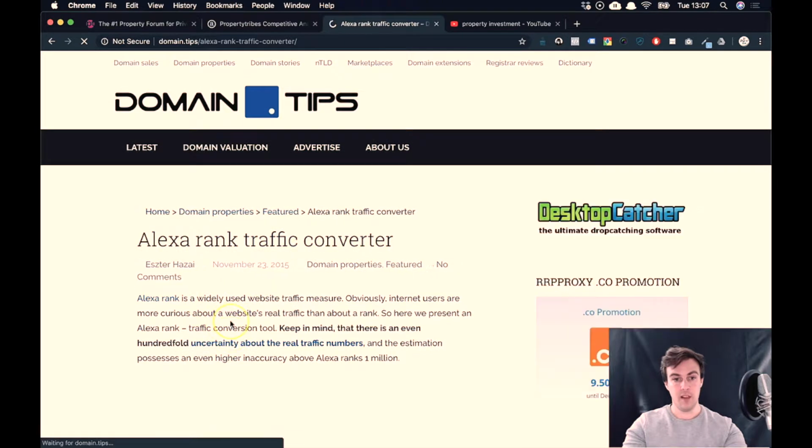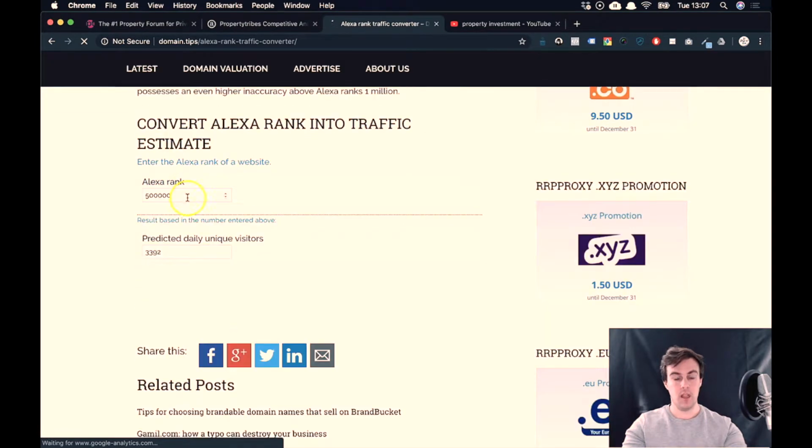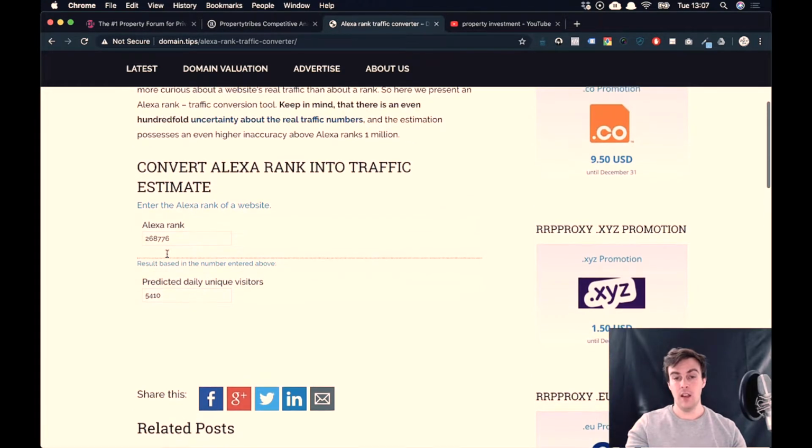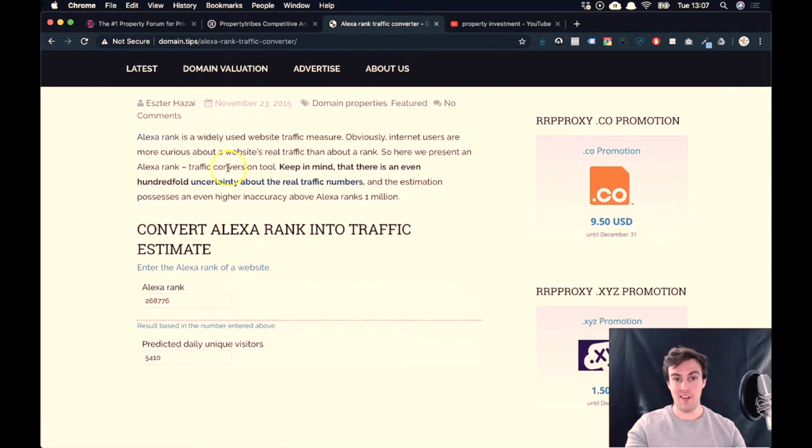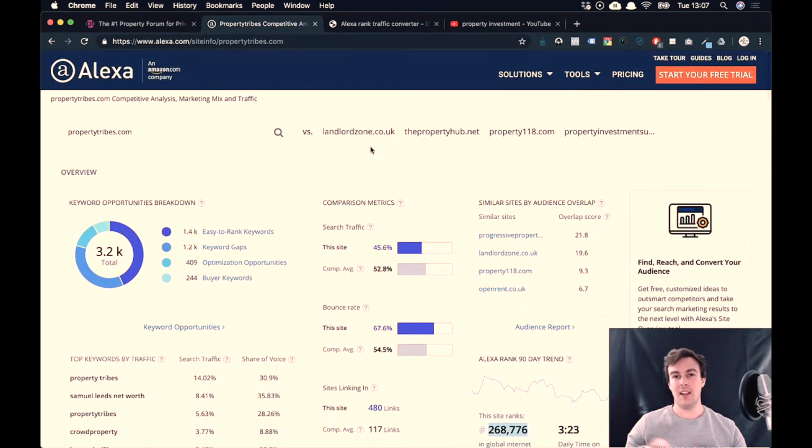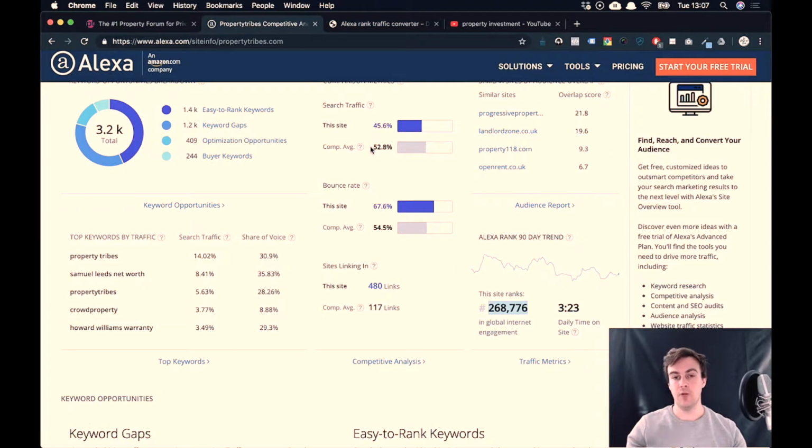So on this website, I'm going to put in the Alexa rank 268,776. And this is saying predicted daily unique visitors is about 5,000. So even here it says there's a lot of uncertainty. That's because the Alexa rank cannot be directly converted into a traffic number.